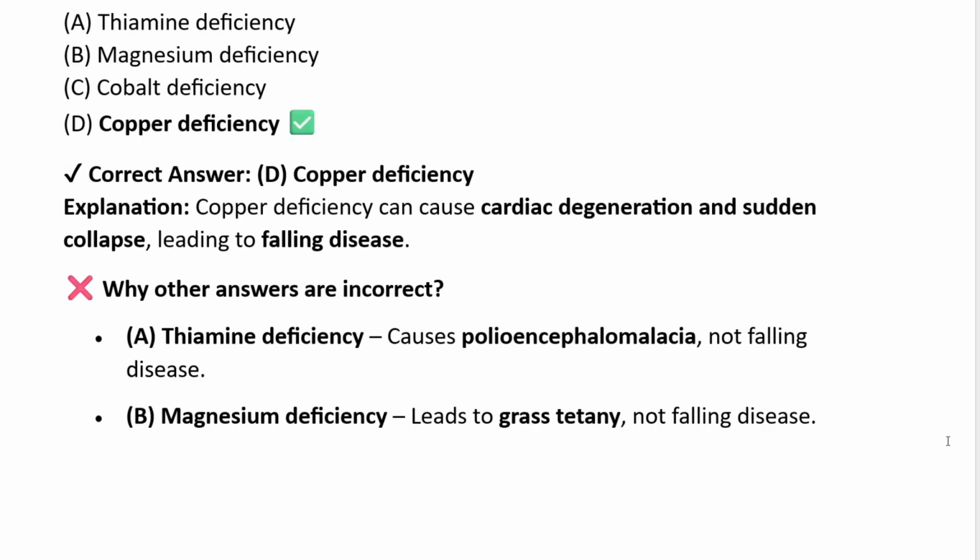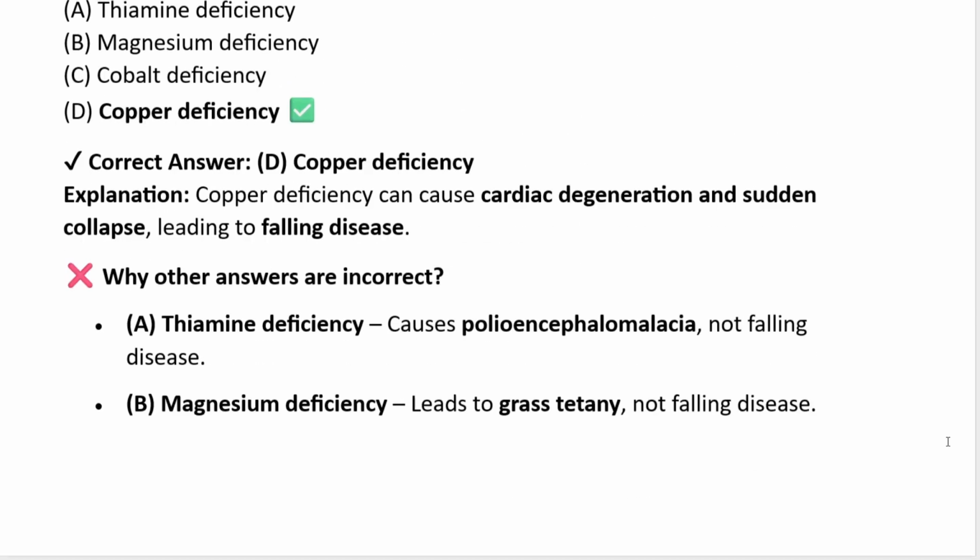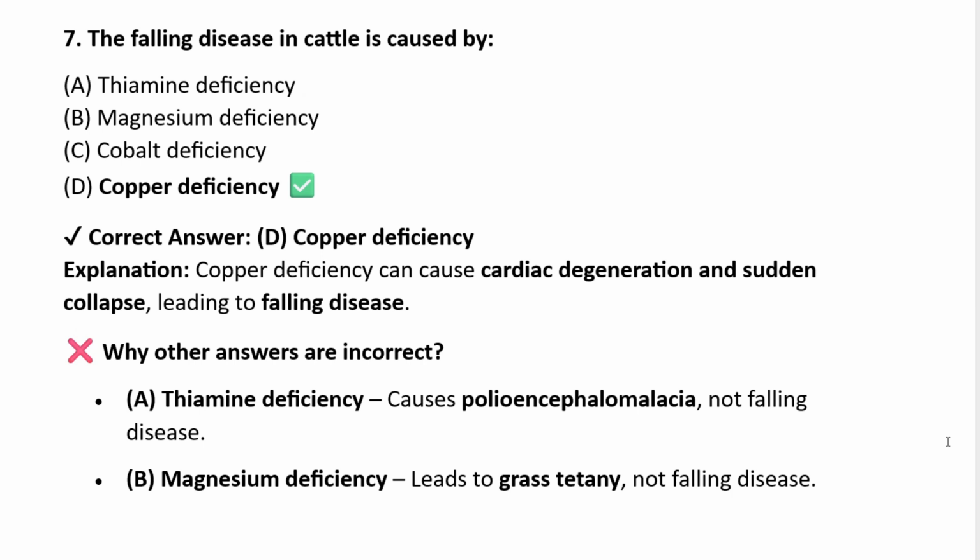Thiamine deficiency causes polioencephalomalacia, not falling disease. Magnesium deficiency, we know, causes grass tetany, not falling disease. Cobalt deficiency causes anemia and poor growth, not falling disease. So the correct answer is option D, copper deficiency.